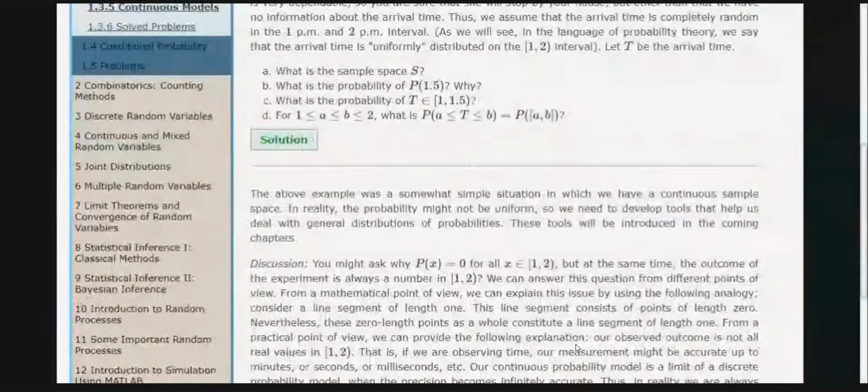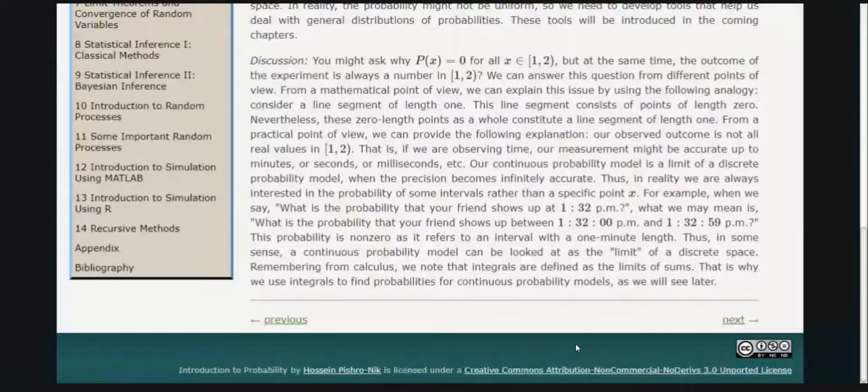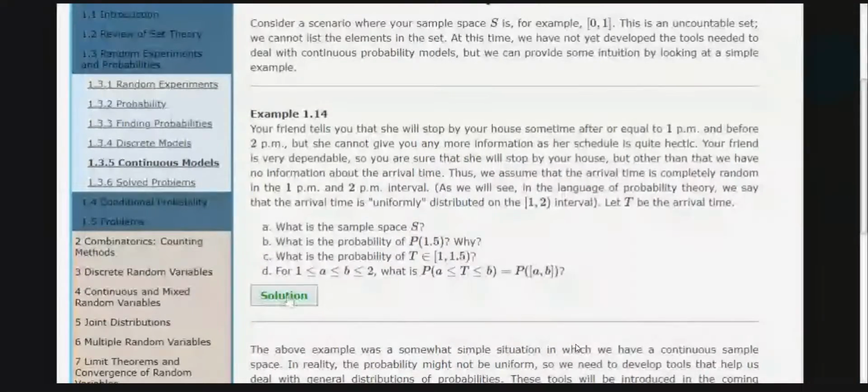Then we have continuous models. So in this one, your friend tells you that she will stop by your house sometime after or equal to 1 p.m. and before 2 p.m. But she cannot give you any more information as her schedule is quite hectic. Your friend is very dependable, so you are sure that she will stop by your house. But other than that, we have no information about the arrival time.